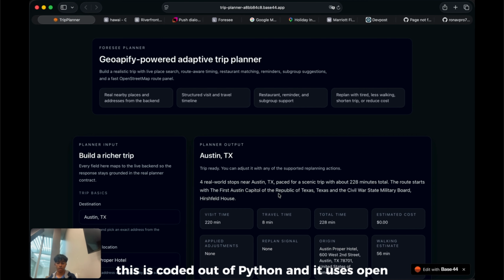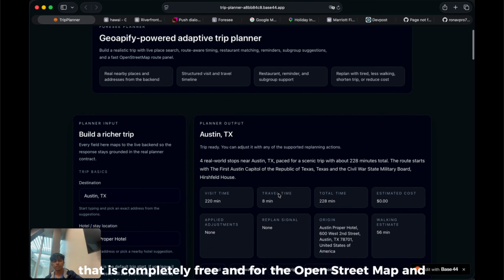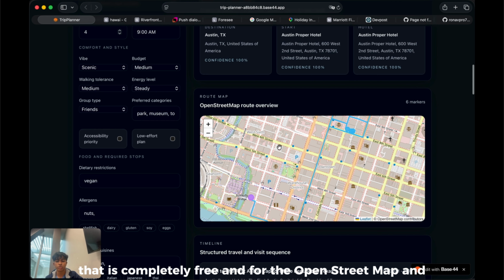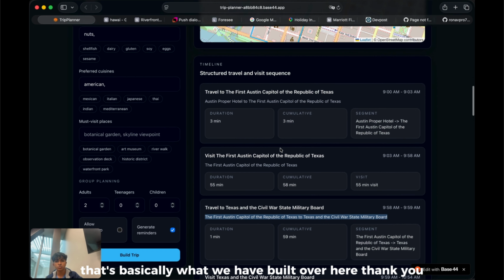This is coded out of Python, and it basically uses an open source API that is completely free for the OpenStreetMap, and OpenStreetMap is basically the API we're using. And I mean, that's basically what we have built over here.